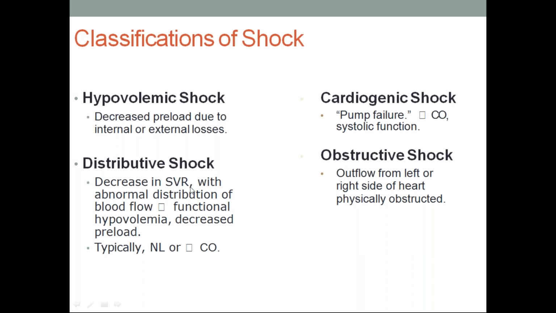Distributive shock: decrease in systemic vascular resistance with abnormal distribution of blood flow, that is, peripheral pooling of blood will occur in distributive shock. It is functional hypovolemia, because fluid is already there in the intravascular compartment, but the vascular tree accommodates more and more because of vasodilatation. Decreased preload, and typically decreased cardiac output. And obstructive shock is due to obstruction of outflow from the left side or right side of the heart, that occurs in the heart area. It is outlet obstruction.